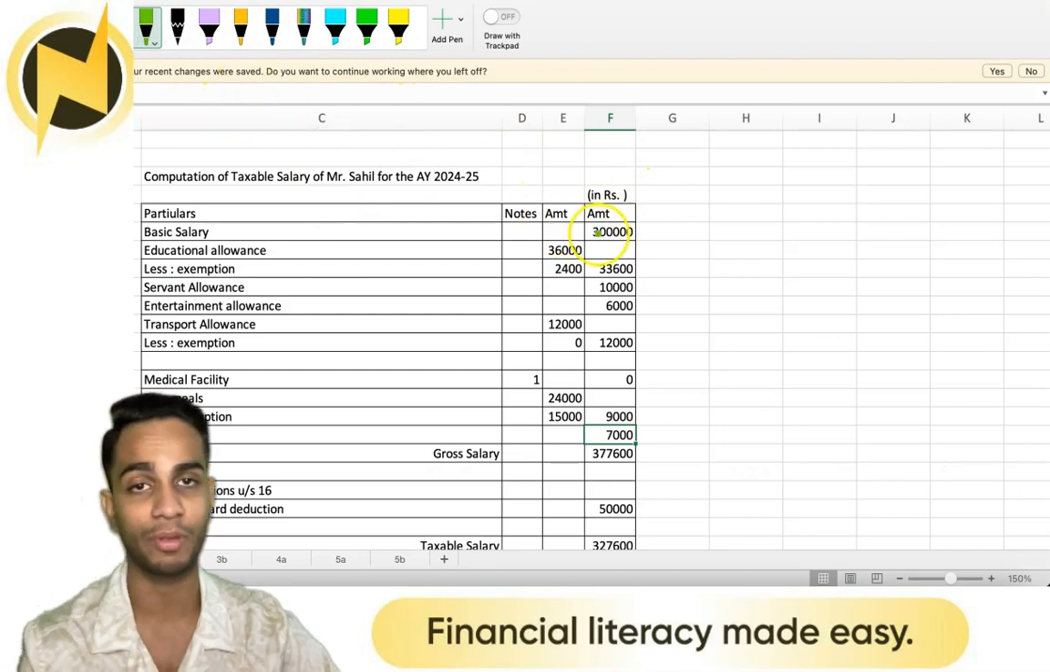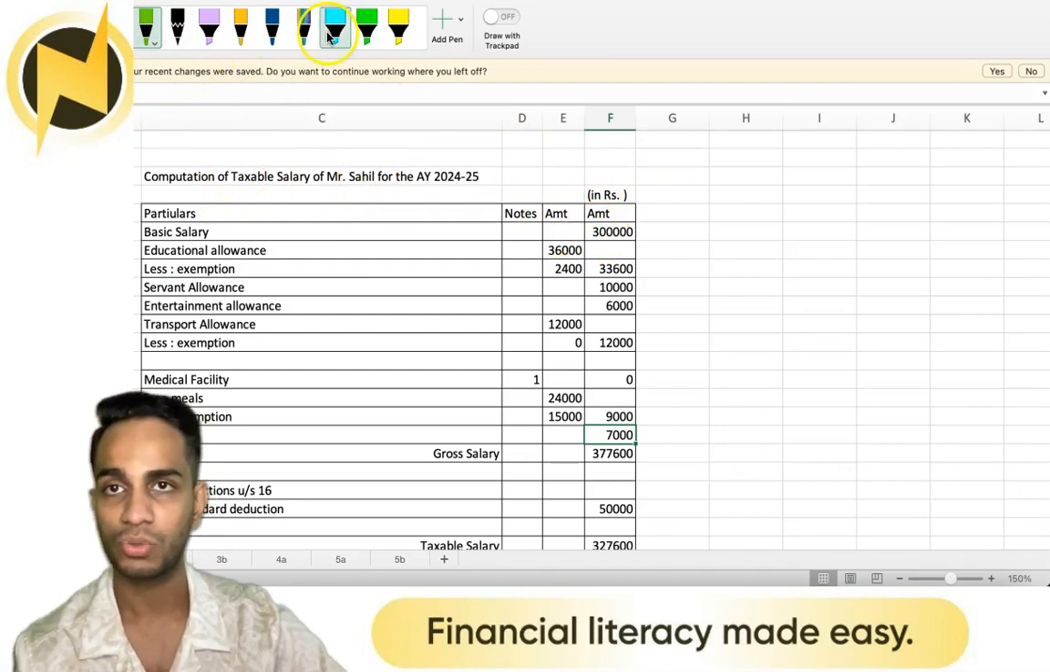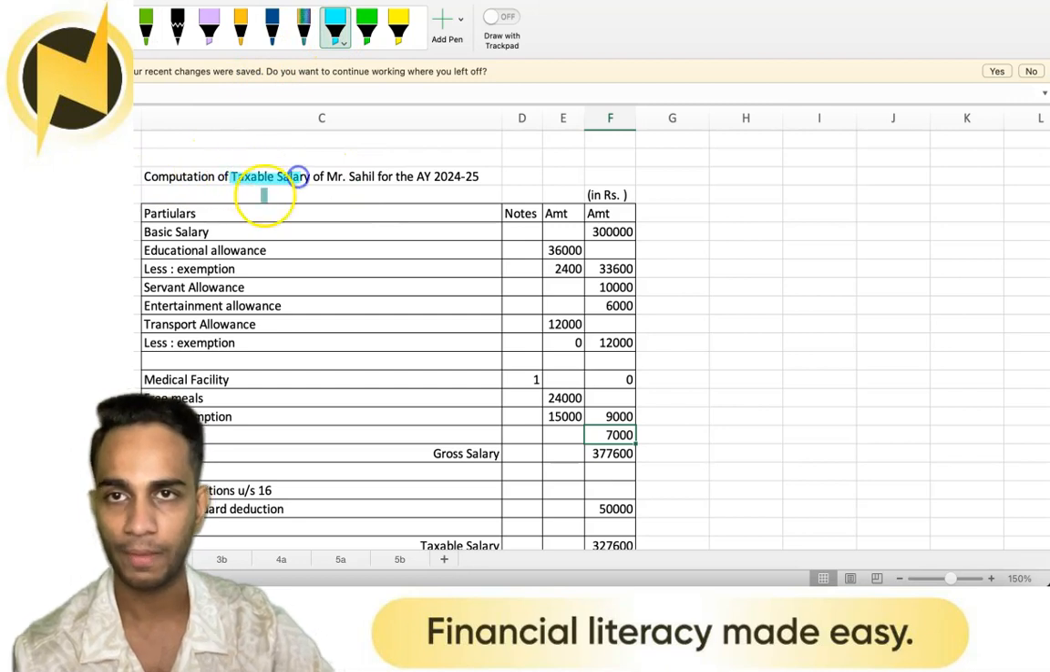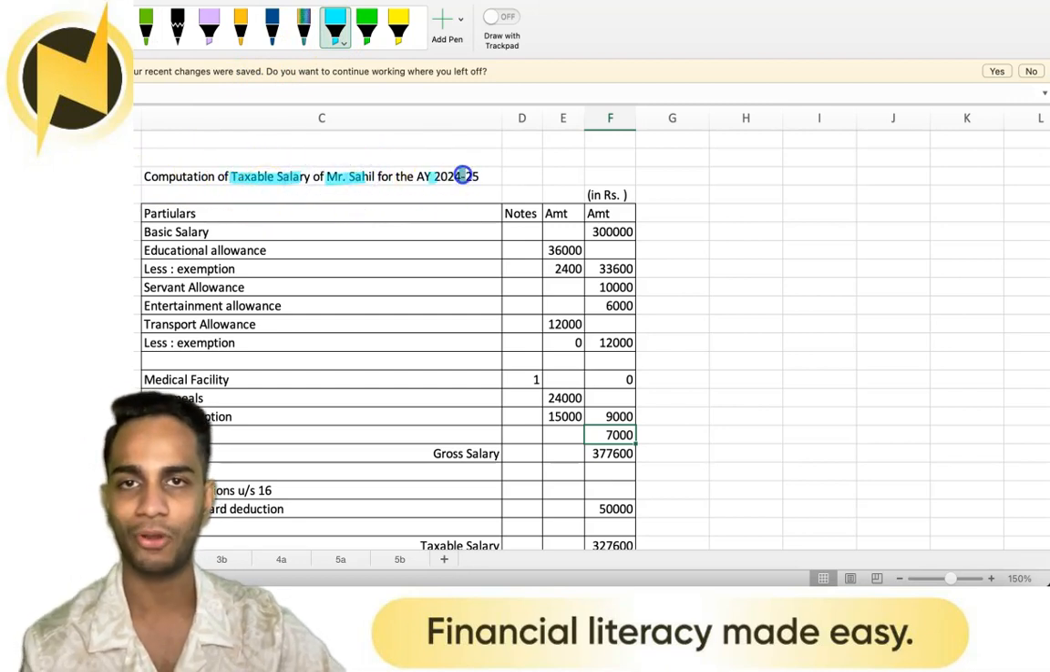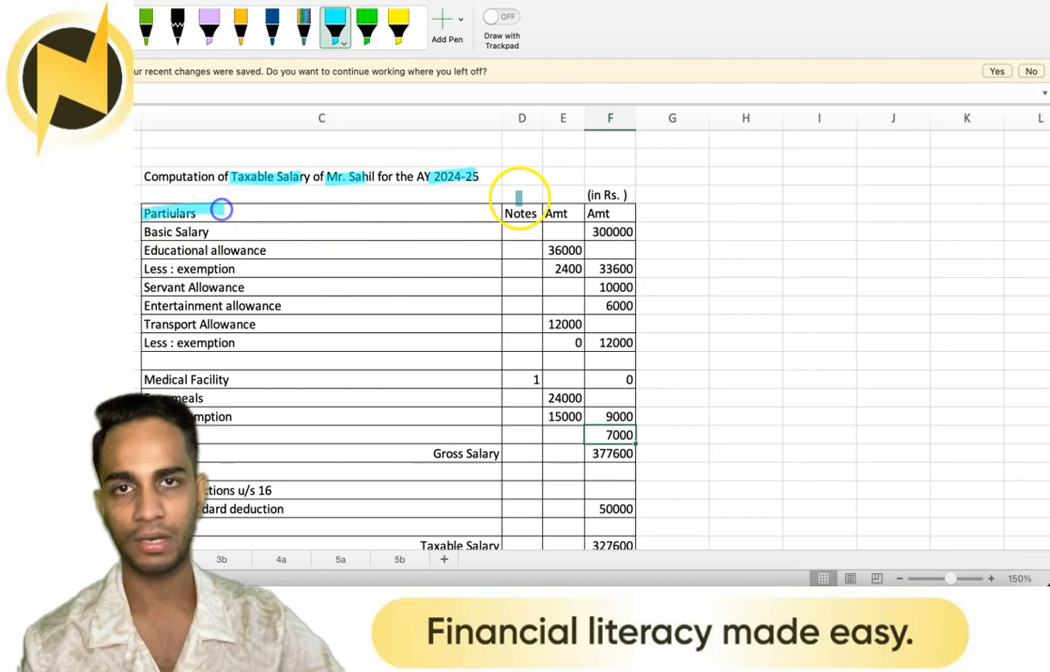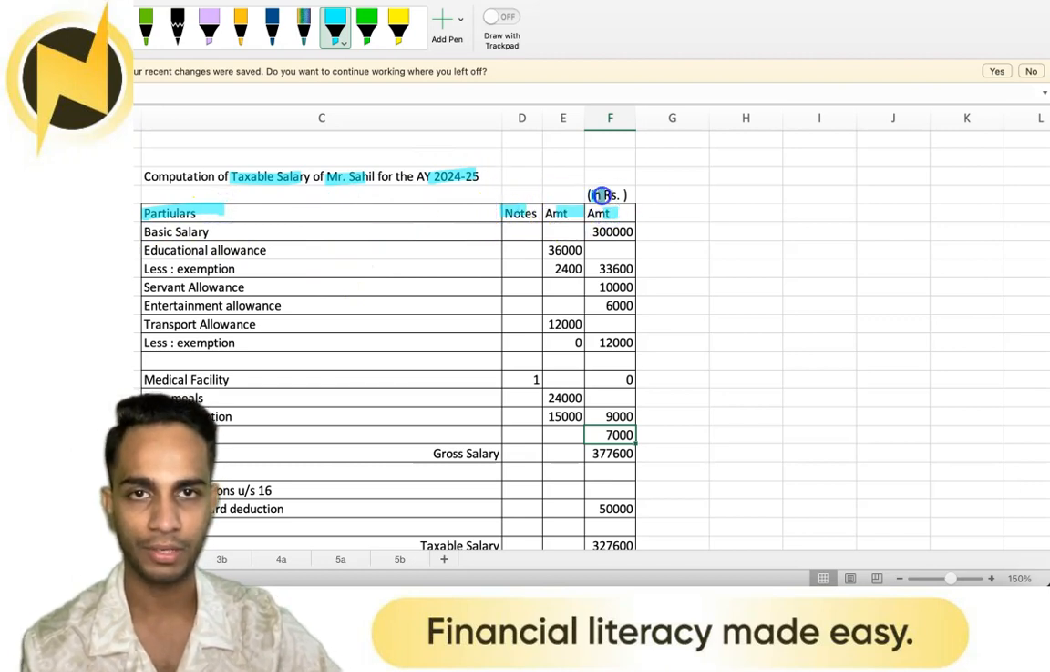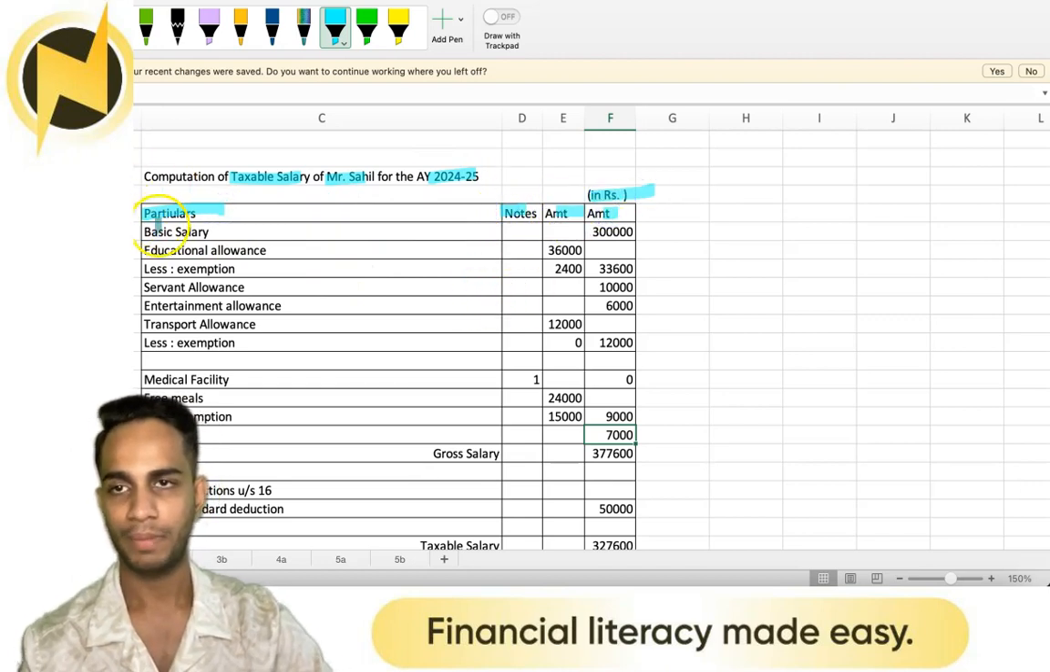And see, before we go to the answer, see how I've structured it. So computation of what? Of whom? For when? Particulars, notes, amount in rupees. Basic salary in the outer column.